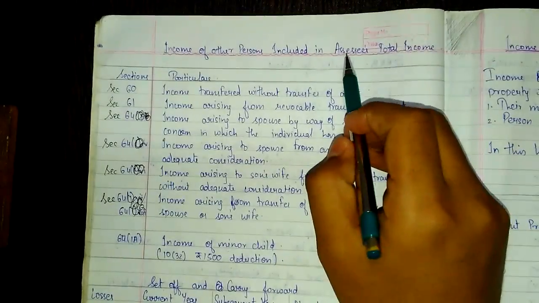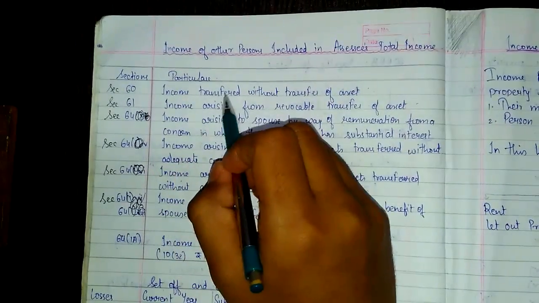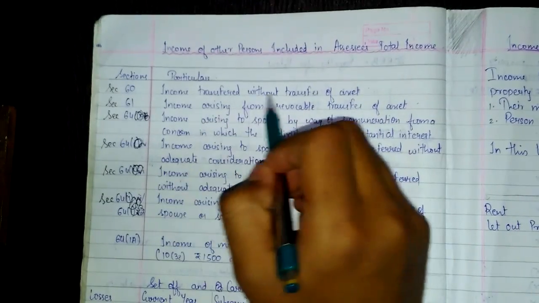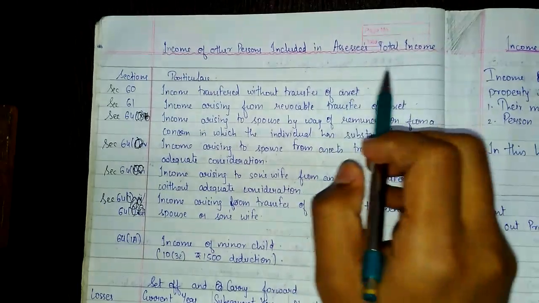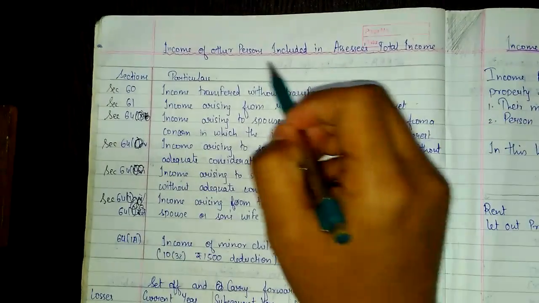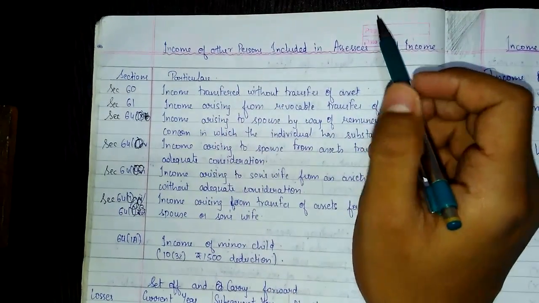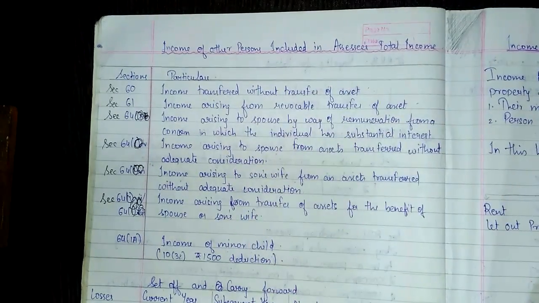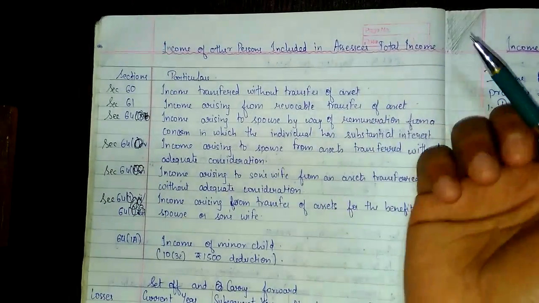First, SSC's total income. See, SSC income transfer without transfer of asset. SSC transferred his income without transfer of asset to other person. How to read? SSC transferred income without transfer of asset to other person. Then such income transferred by SSC to the other person will be included in the SSC's total income. Are you understanding now?